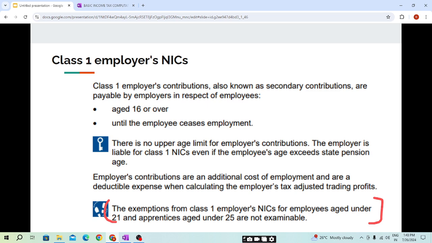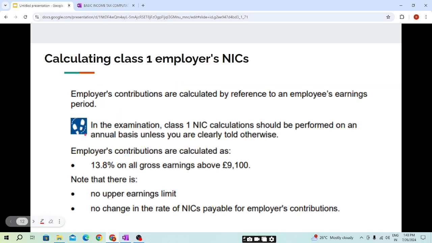Now we will be seeing the calculation part of class 1 employer's NIC. Employers' contributions are calculated by reference to the employee's earning period. We have already seen this in class 1 too. The class 1 NIC will be based on the employee's earning period.